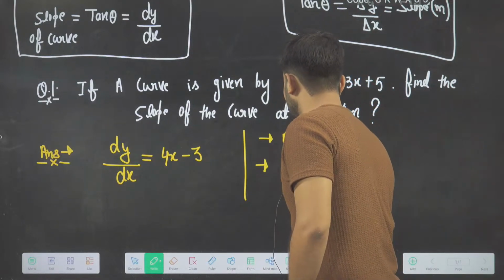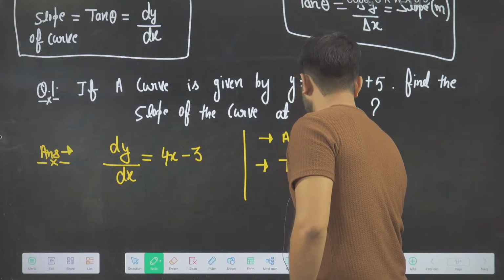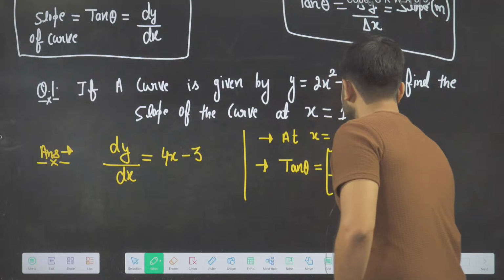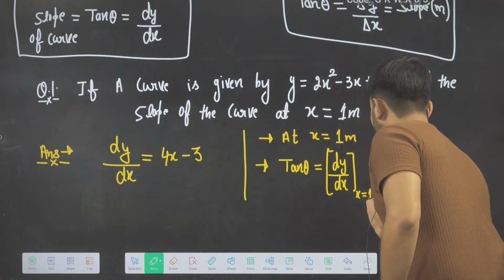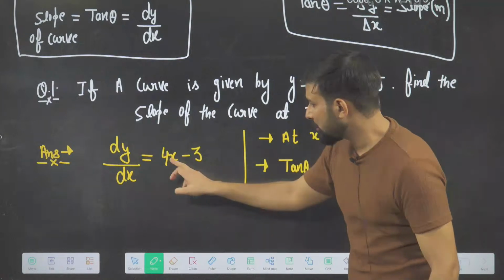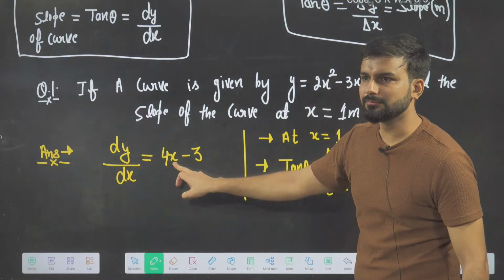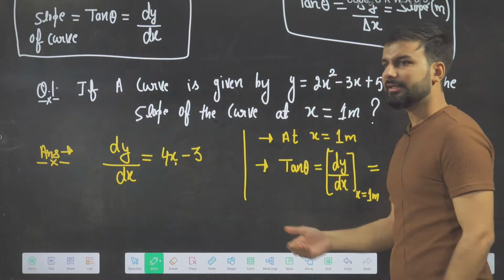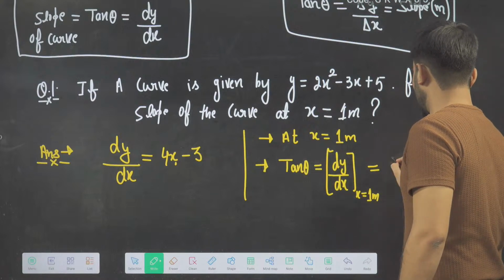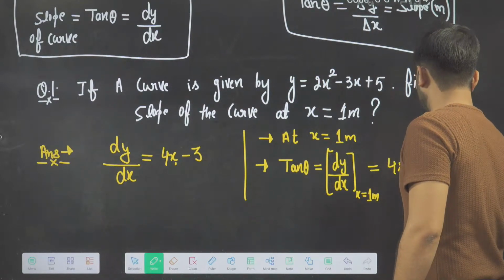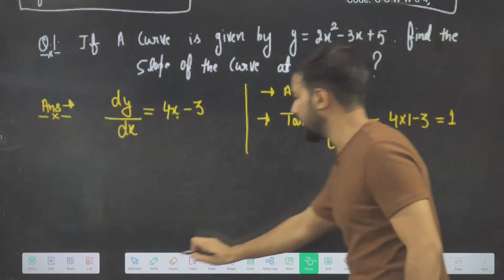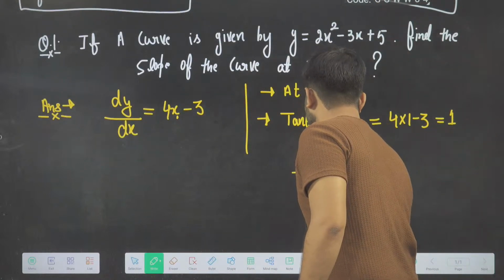That will be given by tan of theta, and you can write it as dy upon dx, where x is 1 meter. I am writing it in subscript because your slope also depends upon x. As x is changing, it keeps on changing. So what is the value you will get? 4 into 1 minus 3. So what is the value of slope you are getting at this point? Tan theta is equal to 1.